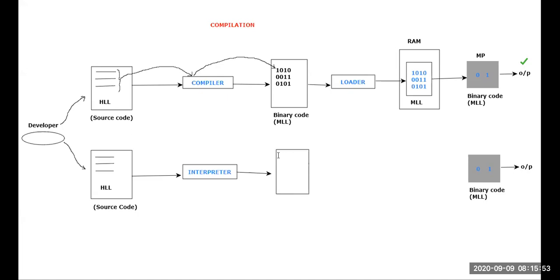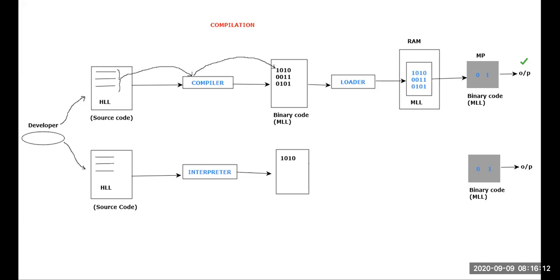Within this, what will be there? If you ask me, I will just tell 1010. Next, it will not convert. That means what is going to happen? Listen carefully. Interpreter is a system software which will take the piece of code not in a single shot, line by line it will take. Is that fine for everyone? That's line by line it will take.